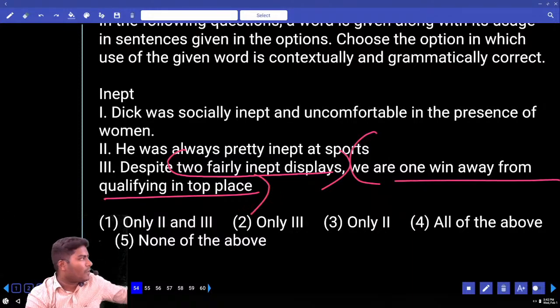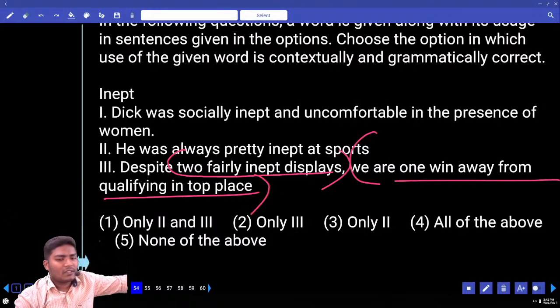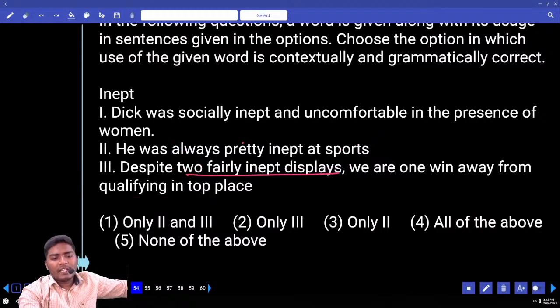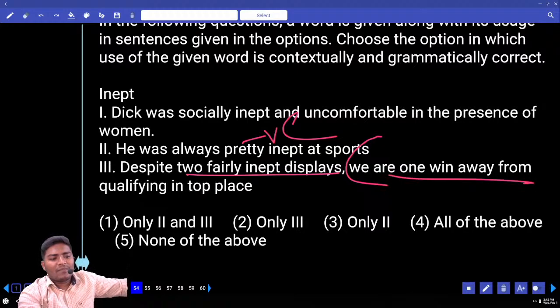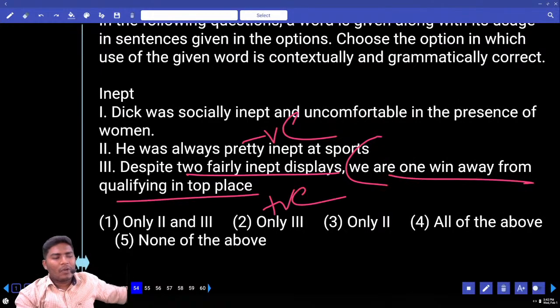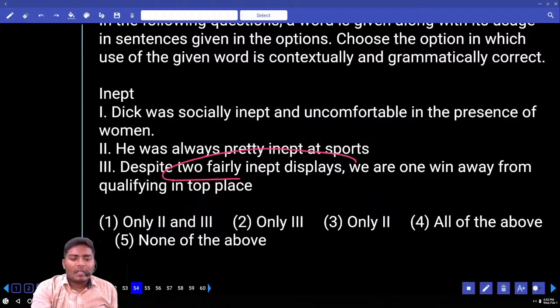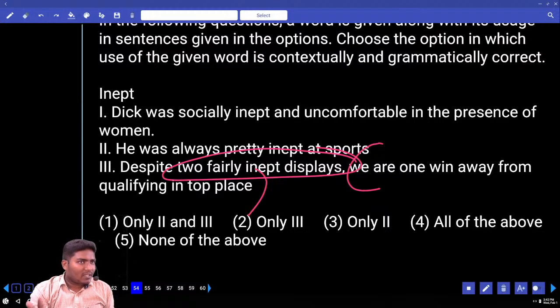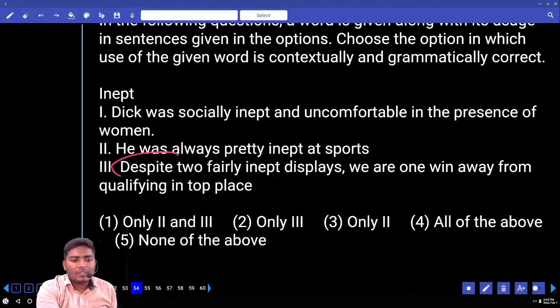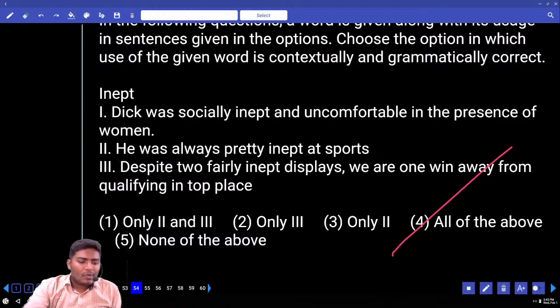Now tell me which one is positive, which one is negative in these 2 sentences. 2 fairly inept displays, positive or negative? Negative. We are 1 win away from qualifying on top, that is positive. That means we gave very bad performance, but still we are just 1 win away from qualifying. So we had inept displays, that means our displays were not good, but still we were qualified. So these 2 positive and negative sentences are combined with despite. So absolutely we can go for all the above.